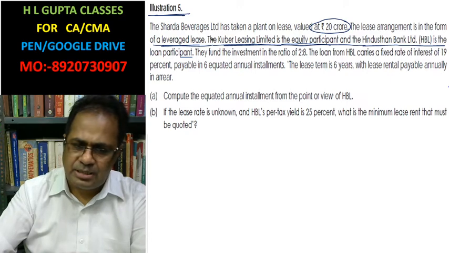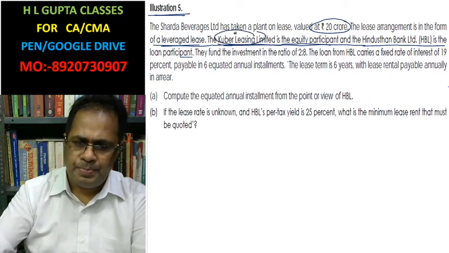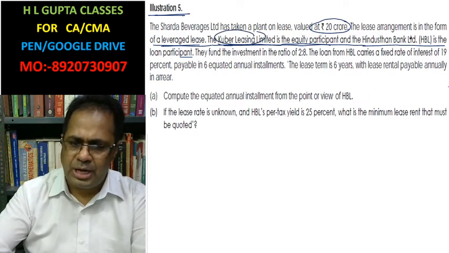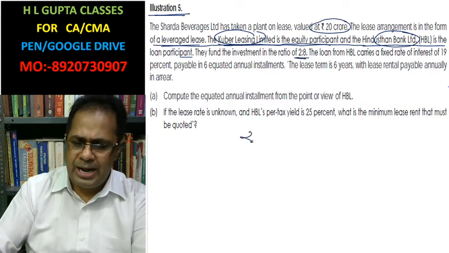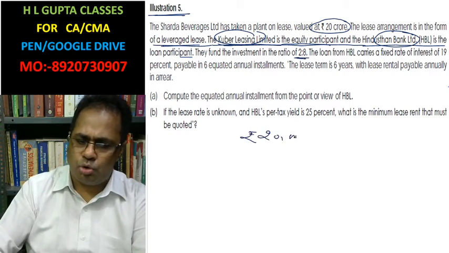Kuber is the leasing company, and Hindustan Bank Limited is the loan provider. The funds are invested in the ratio of 2:1. It means you have 20 crore of total funds required.